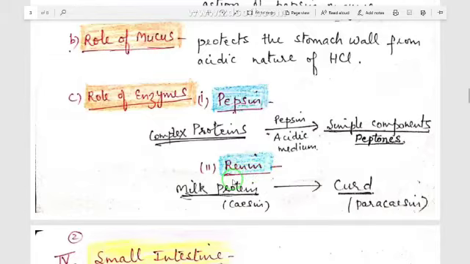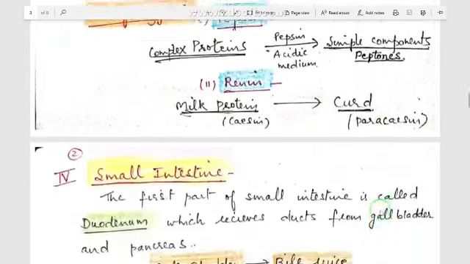So this renin enzyme acts on milk protein which is casein and changes it into curd or para-casein. Sometimes you must have seen that small children throw out curdy milk out of their mouth. So this renin enzyme changes the milk protein casein into curd or para-casein.